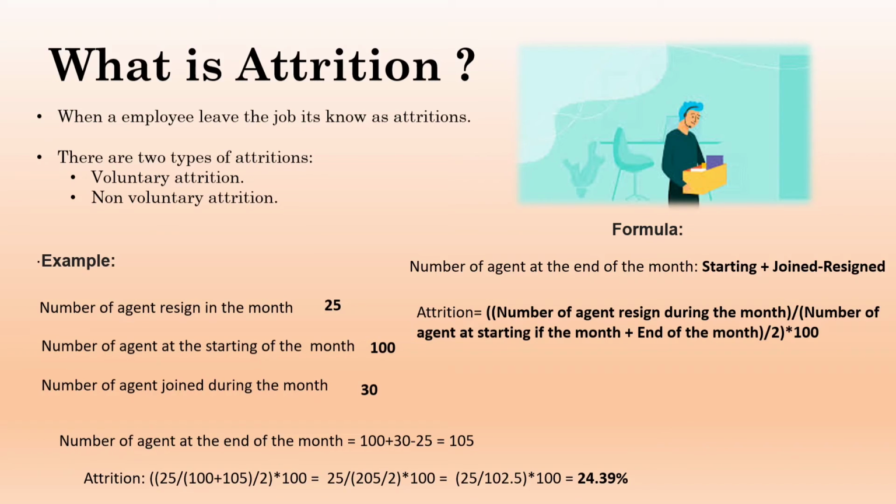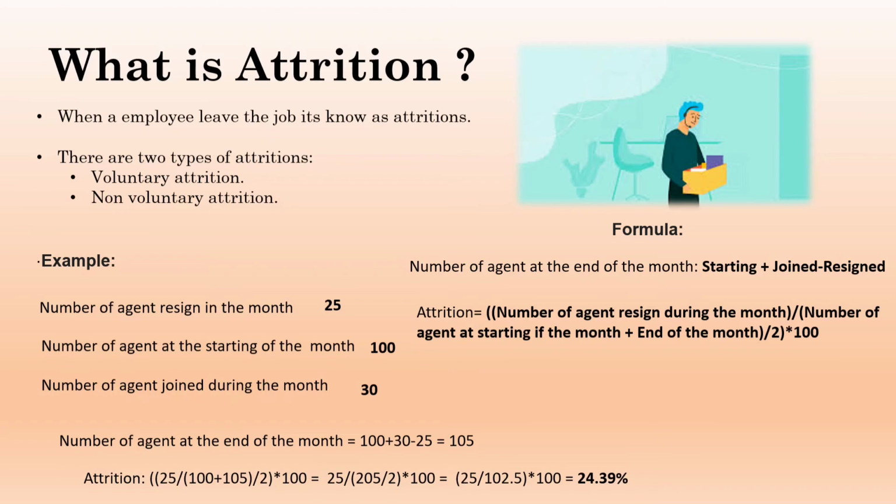Now what will we calculate first? We will calculate how many agents there will be at the end of the month. It's quite obvious. We will just add 30 plus 100, which means the employees we have right now and the new joinees, those are 30, which will be 130. We will subtract the resigned employees from that and we will get 105 as the answer. We can clearly see here.